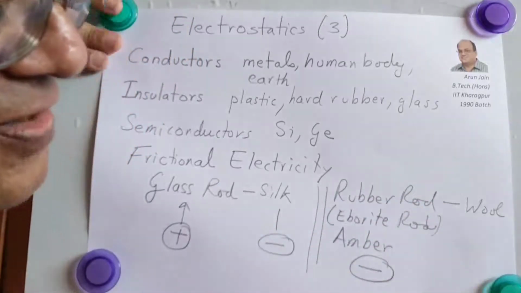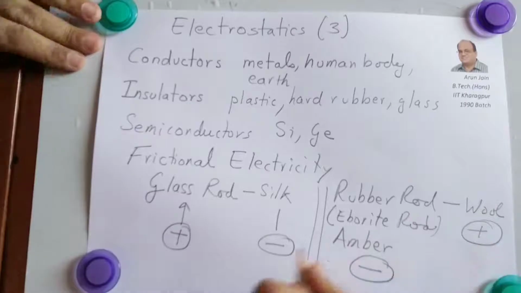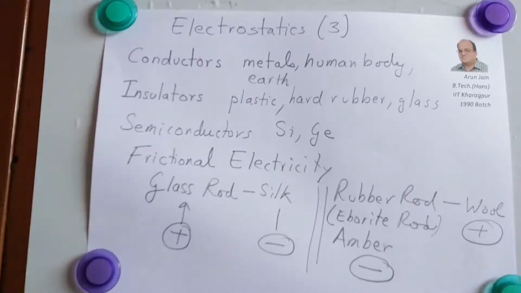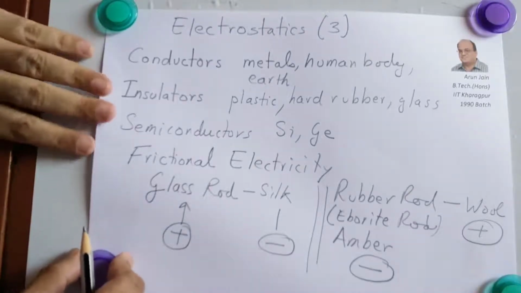All these get negatively charged and the wool gets an equal amount of positive charge. So a glass rod basically gets positively charged, a rubber rod or an ebonite rod gets negatively charged. This is called frictional electricity.